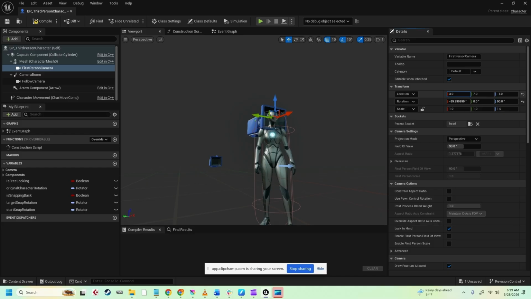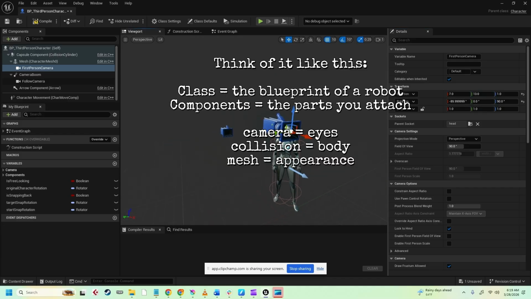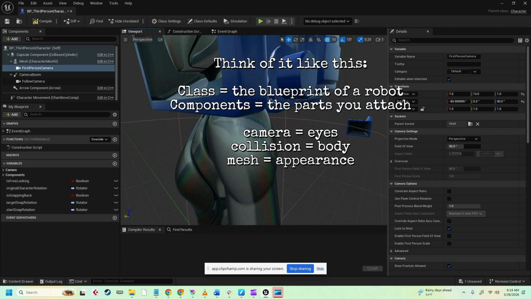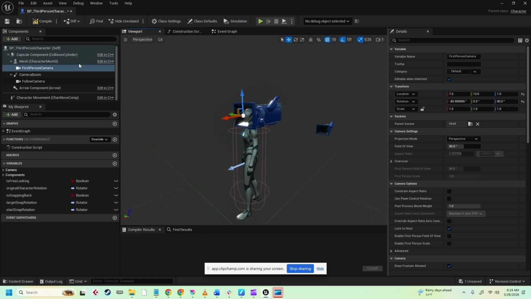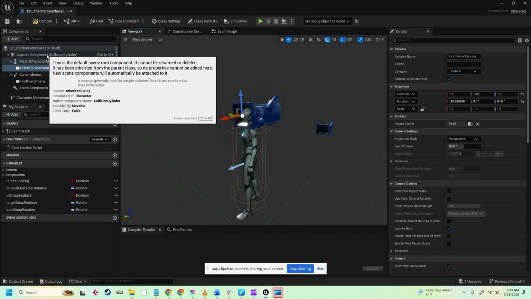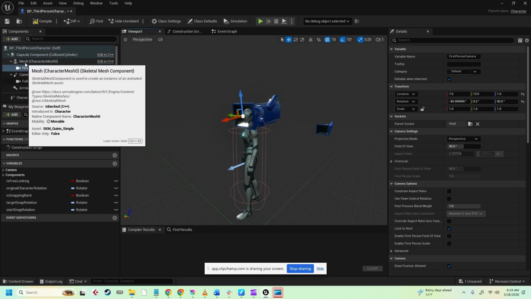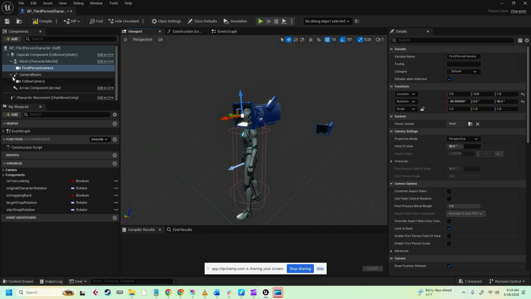So in conclusion, in Unreal Engine, classes define what an object is, using inheritance to build more complex behavior from simpler base classes like the actor. And at the same time, components are used to define what that object is made of. And when you drag and drop components like a camera or collision box into a blueprint, we are customizing the class, giving it properties and behaviors and functionalities that are unique to that class. And all other classes that are children of that class will inherit that functionality.